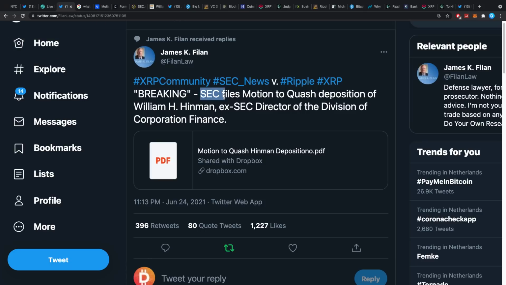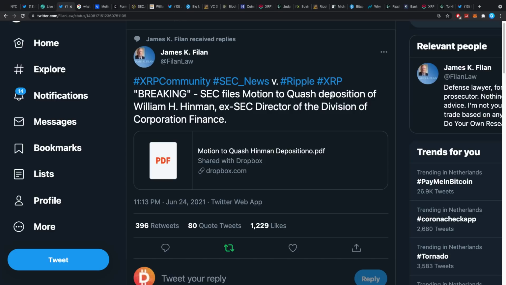So, SEC has just filed something, right? A motion to quash. What is a motion to quash? Well, in easy terms, it's just a motion to kind of get something out of the way, right? To just, let's say, destroy. In the easiest fashion, quash most likely has some really posh meaning that I do not know, but this is as far as I've read from Google now, all right? I've been doing my research a little bit.